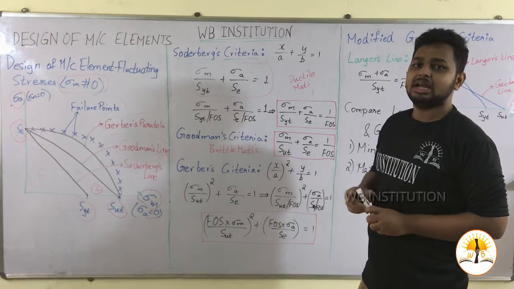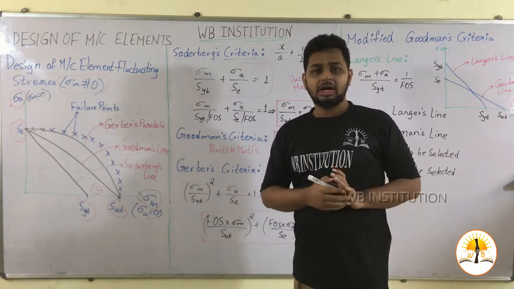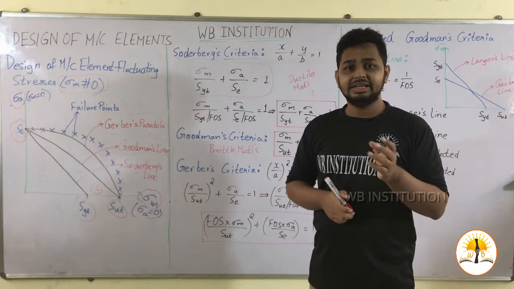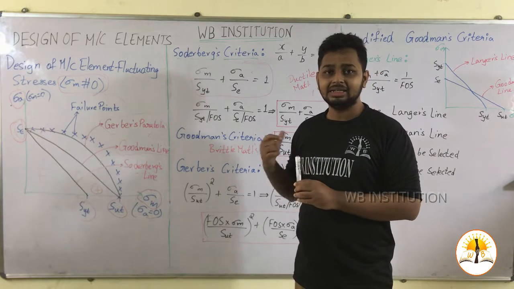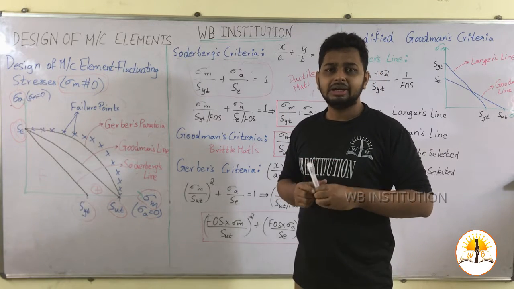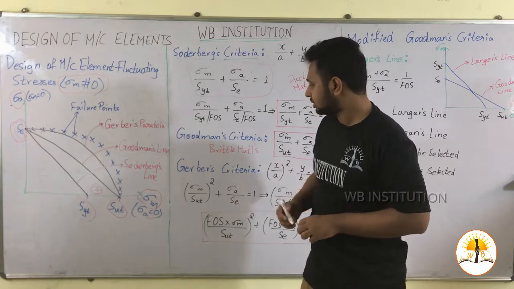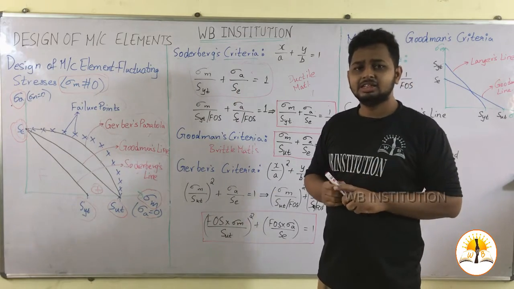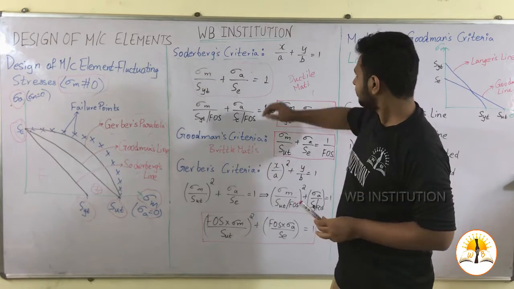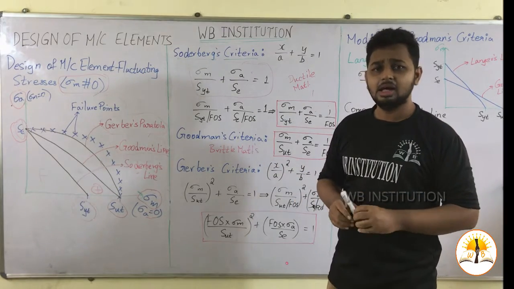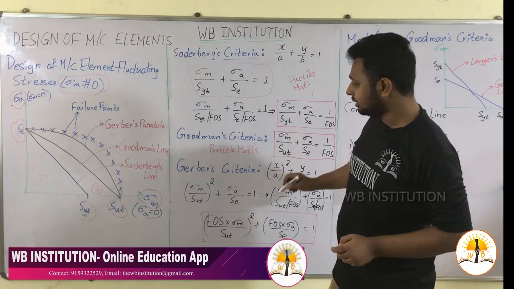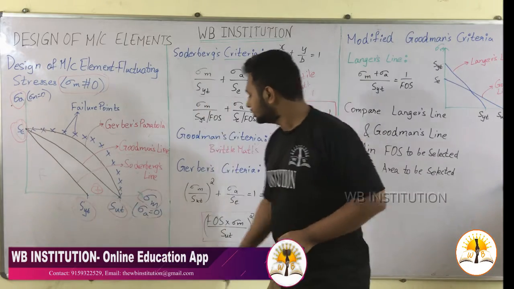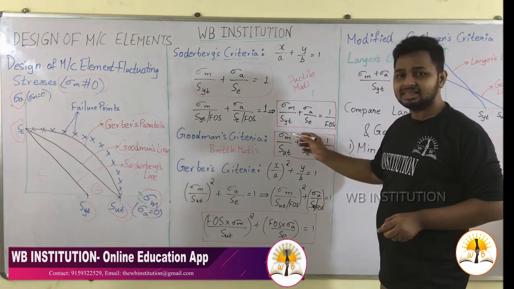Now this criteria is applicable for ductile materials, where yielding can be considered in the material. For brittle materials we can choose Goodman's line. So for Goodman's line, what is the equation? It is similar to Soderberg's criteria, but we are considering the ultimate strength.